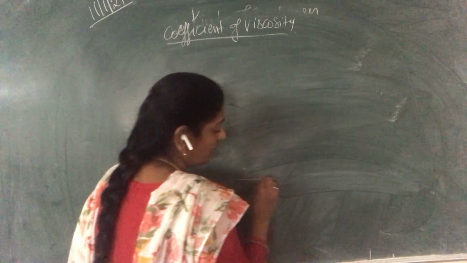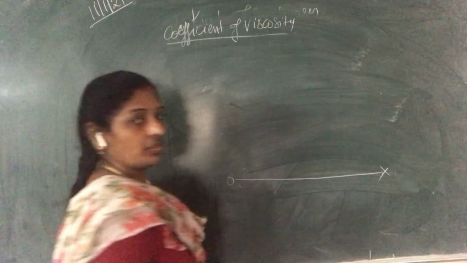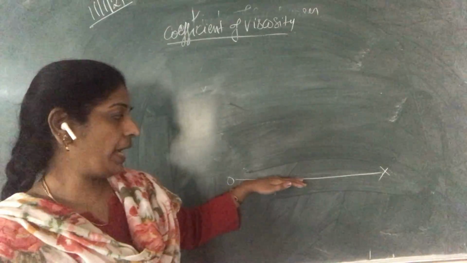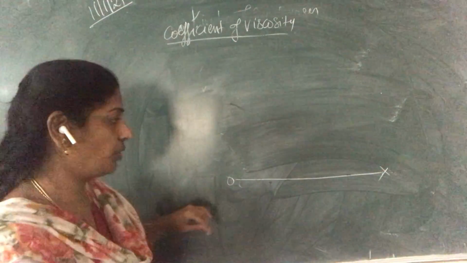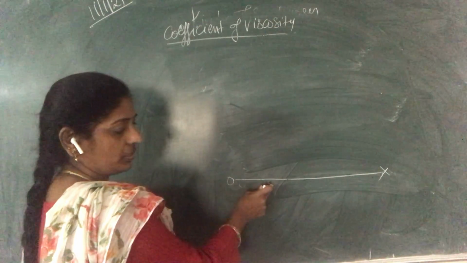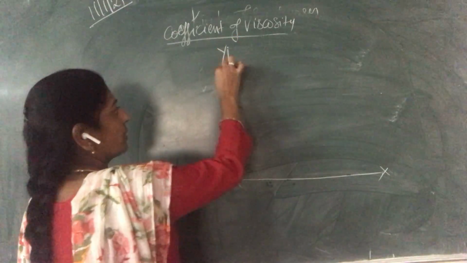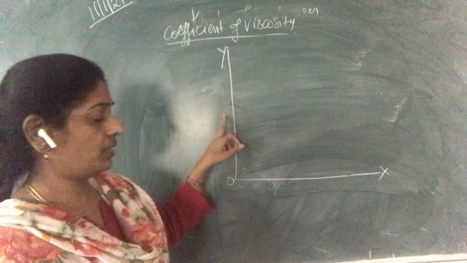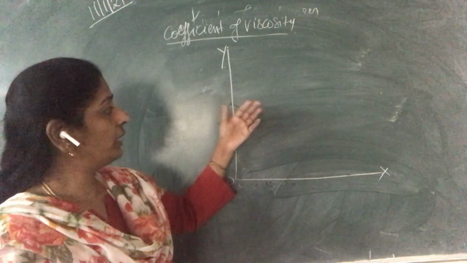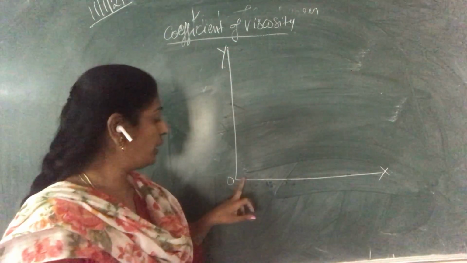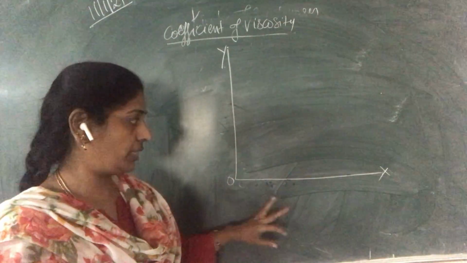Let us consider a gas with a horizontal surface along the x-axis, OX. In contact with the horizontal surface, the velocity will be 0. Moving along the y-axis from here to the top, the velocity will increase.